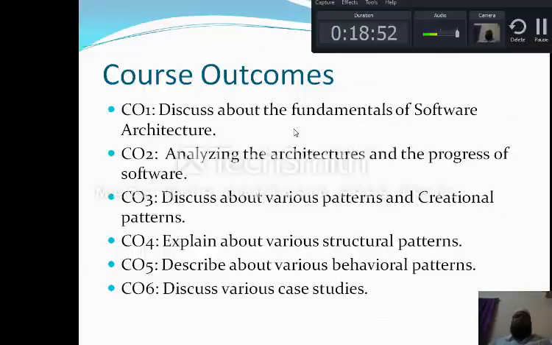And in course outcome 6, we will discuss the various case studies related to the architecture and design patterns. So my dear students, at the end of this course you are going to see how these 6 outcomes you have to achieve, and we will make various assessments to achieve these course outcomes.